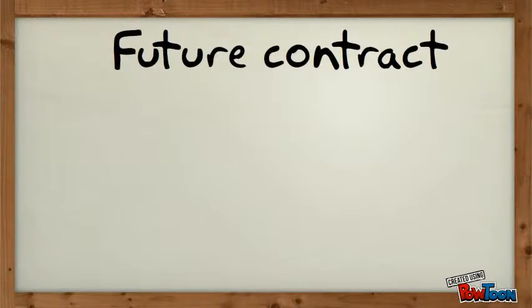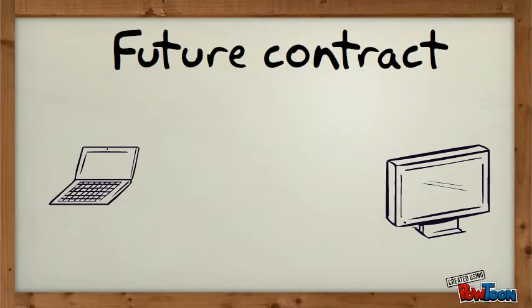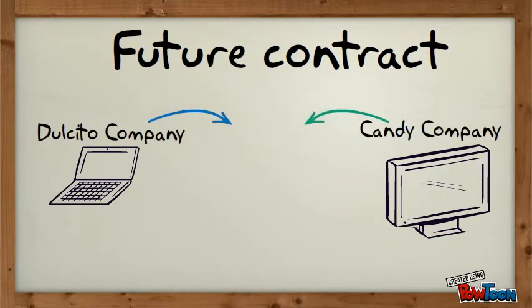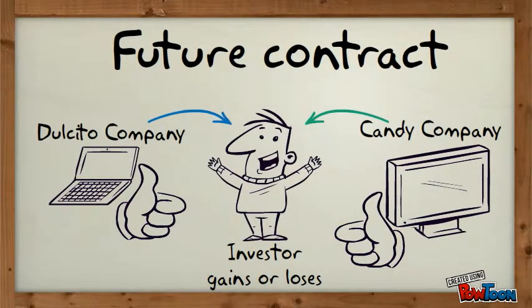Future contracts. A future contract is a type of derivative where the parties agree to buy or sell a good at a future date and price. The future contracts exchange the assets under a standardized contract. They are subject to a daily settlement procedure. In the daily settlement, investors who incur losses pay every day to the parties who make profits out of the contract. The future contracts are usually written in reference to the spot or today's price.